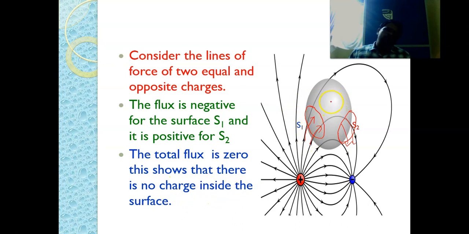But remember one thing, into this surface two electric lines of force are entering, and from this surface two electric lines of force are leaving. That's why the net flux will be 0. That means if there is no charge inside this particular surface, then the net flux through that surface, meaning outward flux minus inward flux, will be equal to 0. We just have to remember this.